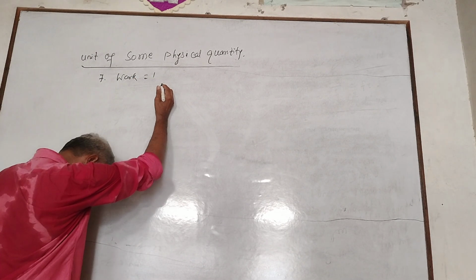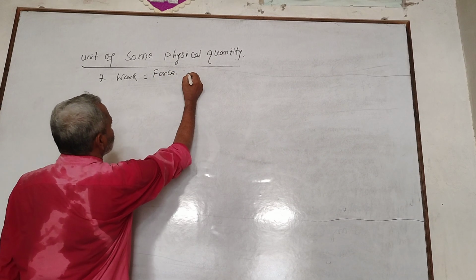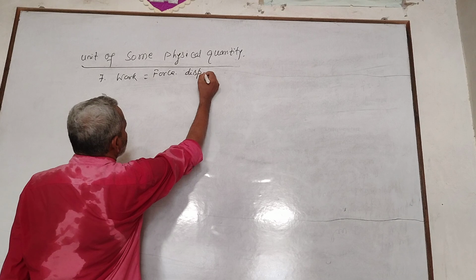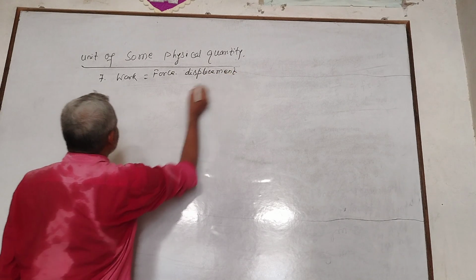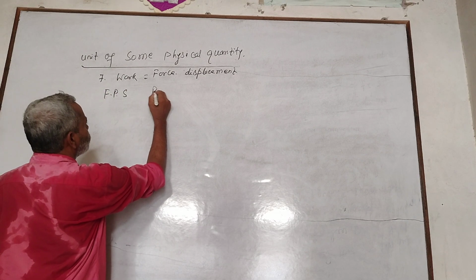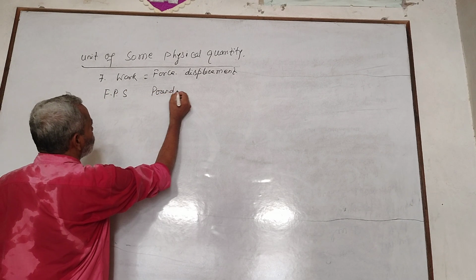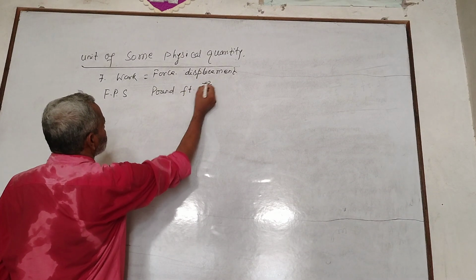Displacement is again feet, so it is pound feet square per second square, or Poundal feet. In CGS, gram cm square per second square, or dyne cm.